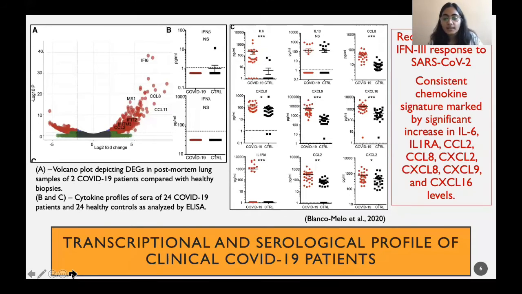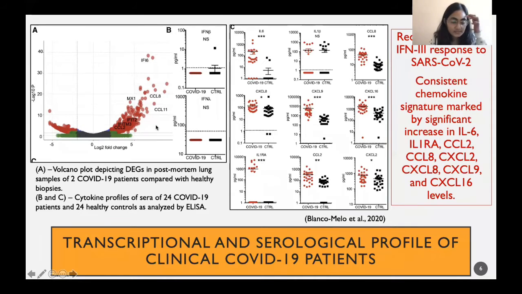This study by Blanco-Melo and group looked at the transcriptional and serological profile of COVID-19 patients. Now, this volcano plot over here depicts the differentially expressed genes in post-mortem lung samples of two COVID-19 patients compared with that of healthy biopsies.